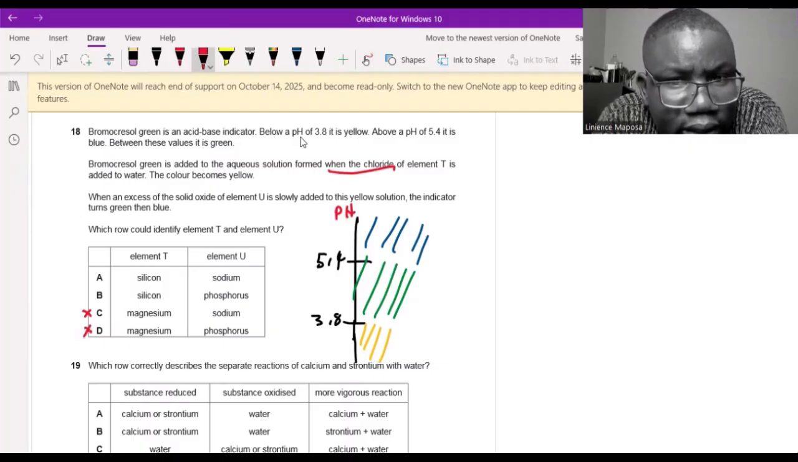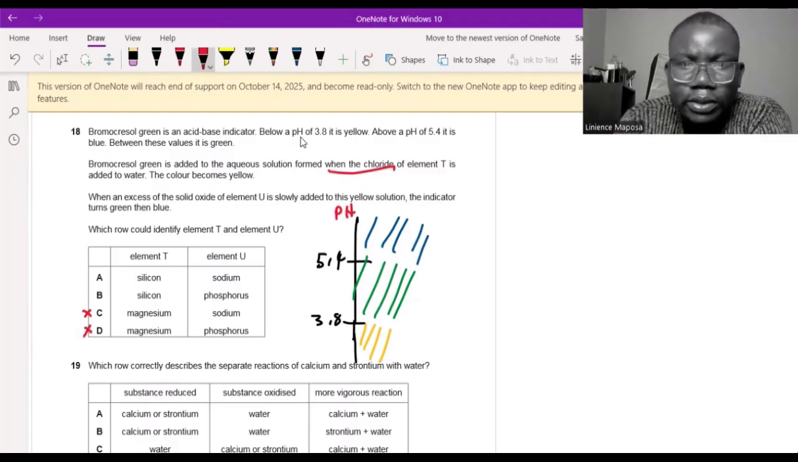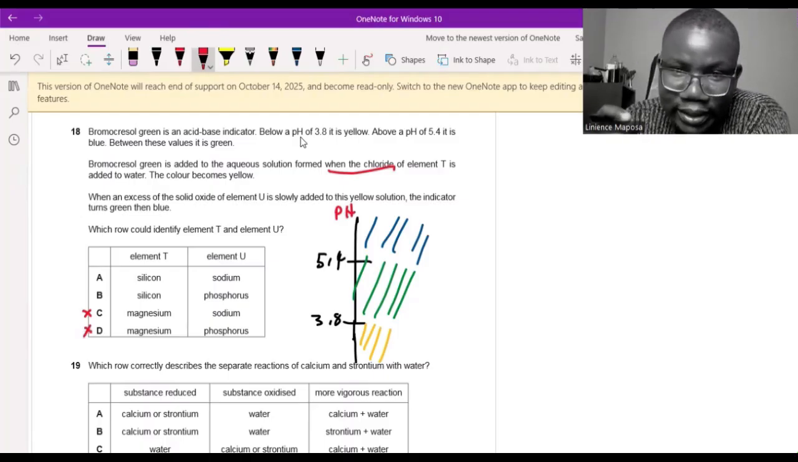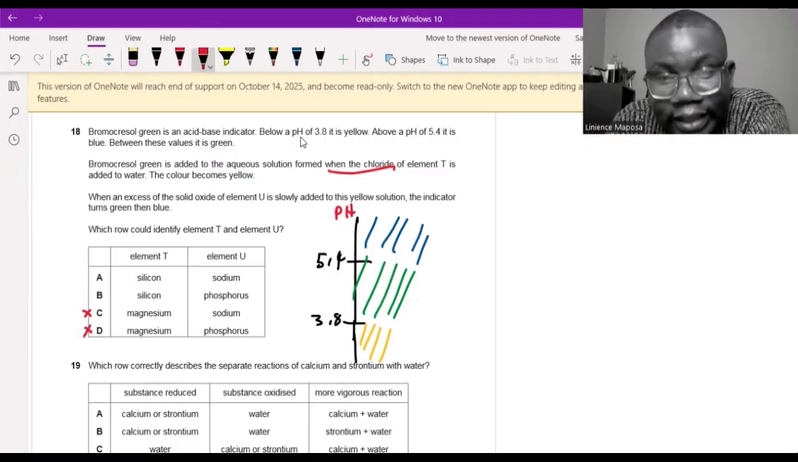When in excess of the solid oxide of element U, so we have solid oxide of U, is slowly added to this yellow solution, it's going to react with the HCl. That's what I can tell you, because the yellow solution is acidic. So whatever we are adding is a base. As we slowly add it to this acidic solution, the indicator starts turning blue. So we go back to alkaline. So it's going to form an alkaline solution after reacting with this.